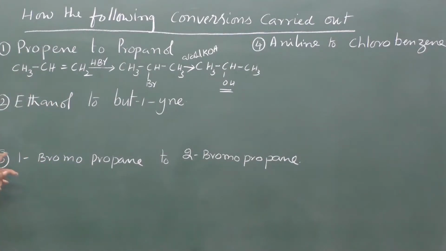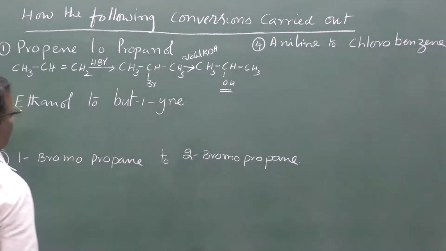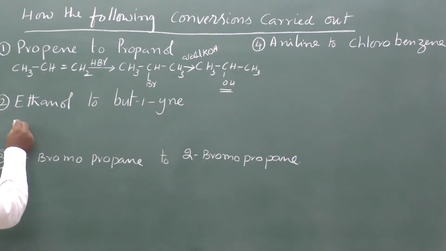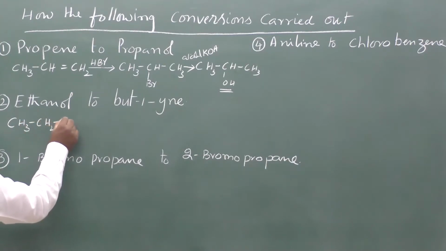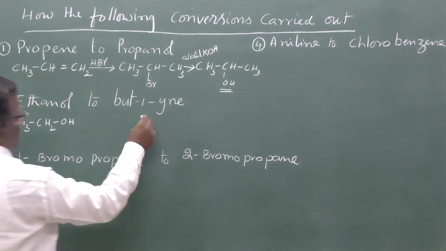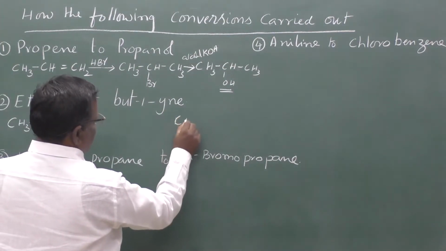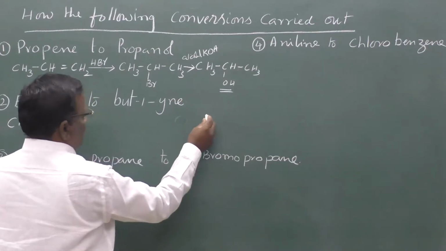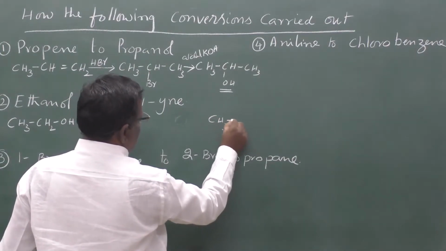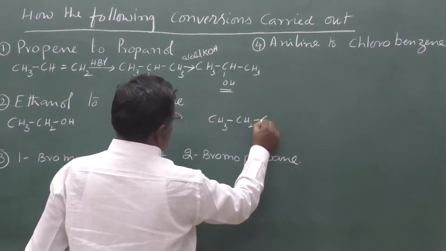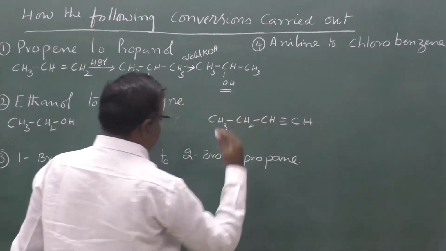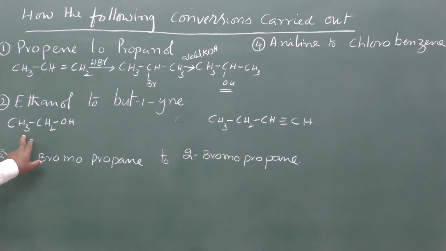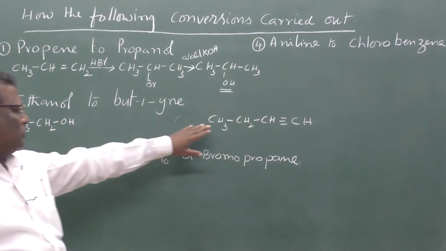Now, ethanol. Ethanol means CH3CH2OH. Butyne: CH3CH2C≡CH. This is butyne. Now they are asking to convert ethyl alcohol into butyne.